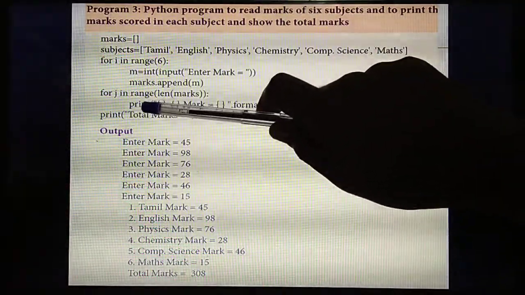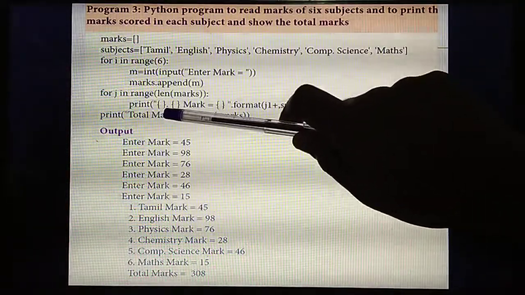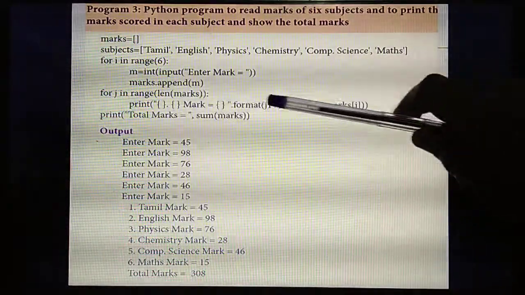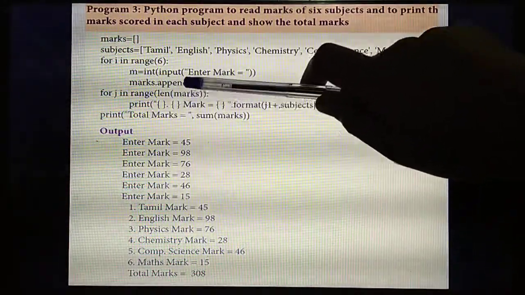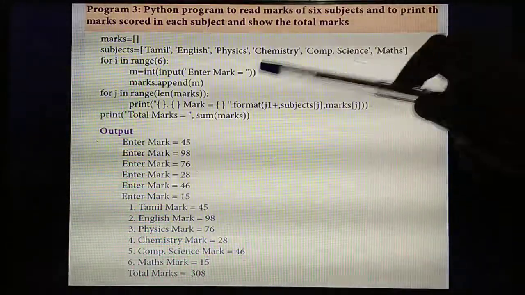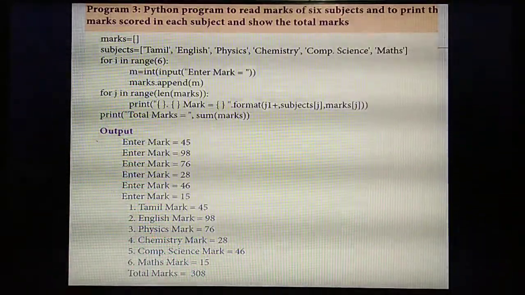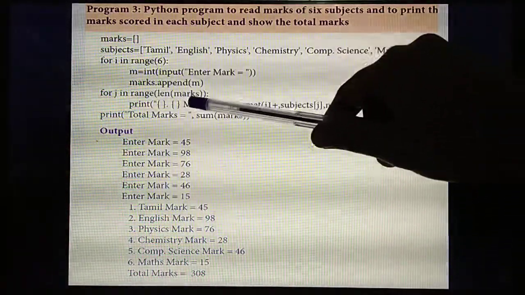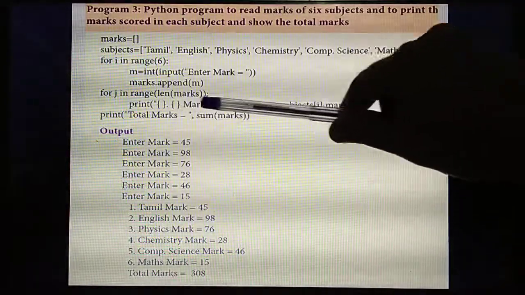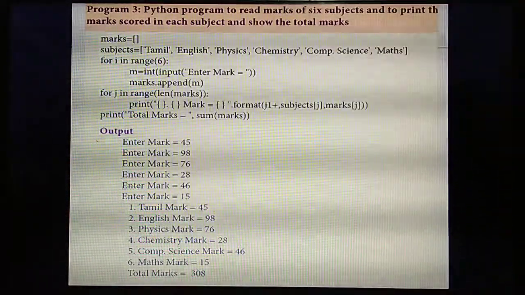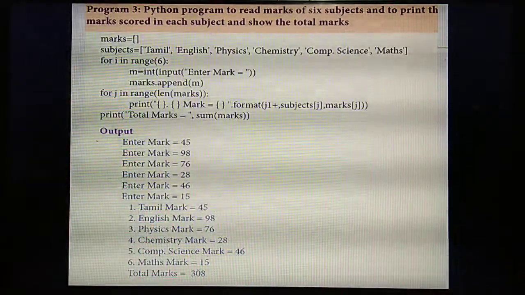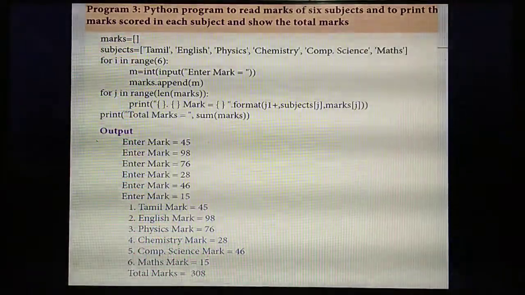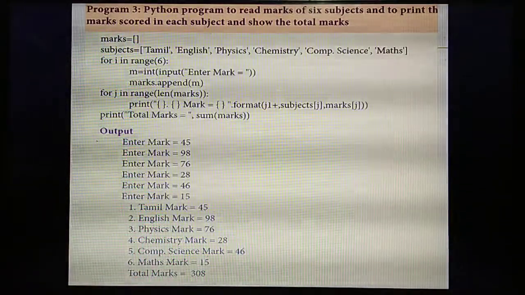For that, listen. Print of, what's the first thing? See, the name of the subject. Understand? First thing, the name of the subject. Next, what's the next step? Mark. You need to enter the mark. Third one, you need to enter the total marks. Understand what's the use of 3 curly braces? First thing, you need to enter the name of the subject, Tamil. Then, what's the mark? Tamil equal to some mark. Then, sum. So, at last, you will find the sum. Understand? So, three curly braces are there. So, you should give 3 variables inside the format, or 3 things you need to mention.